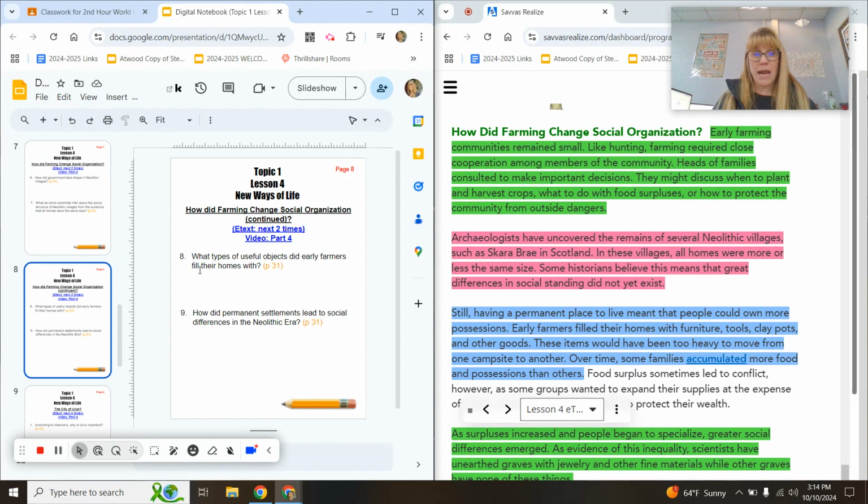Let's move on to page 8. Number 8 will be in your blue highlighted text. What types of useful objects did early farmers fill their homes with? So let's listen for that.